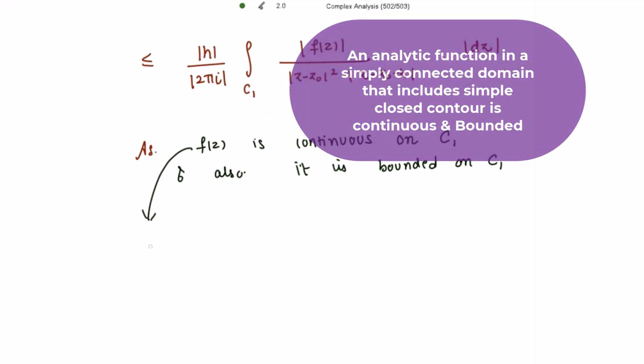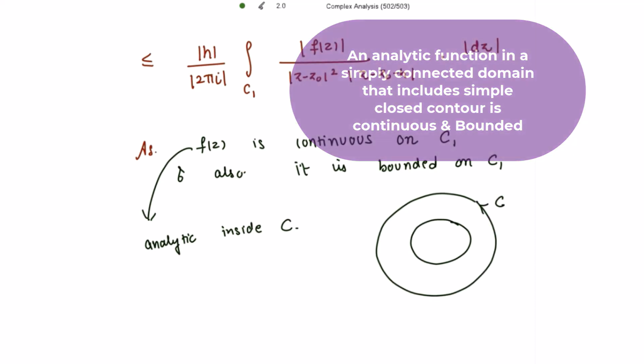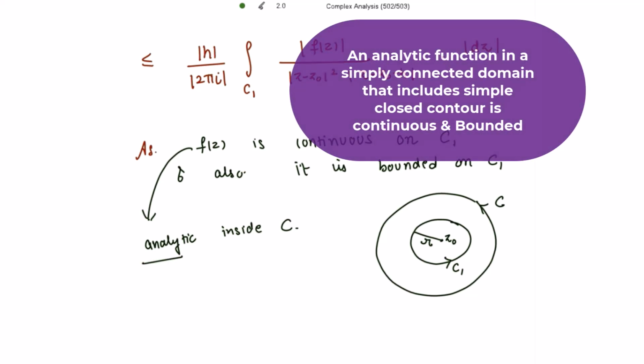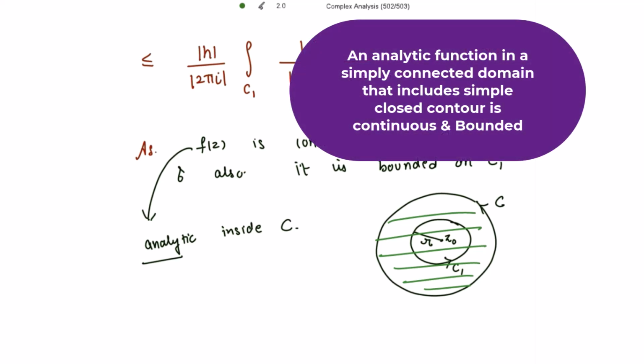Because it is given that f(z) is analytic inside the closed contour C, and this circle C1 is constructed inside this closed contour C, right? And it has the radius r. Because it is analytic inside C, which means its derivative exists at everywhere inside C. So that is why it is also bounded on C1.